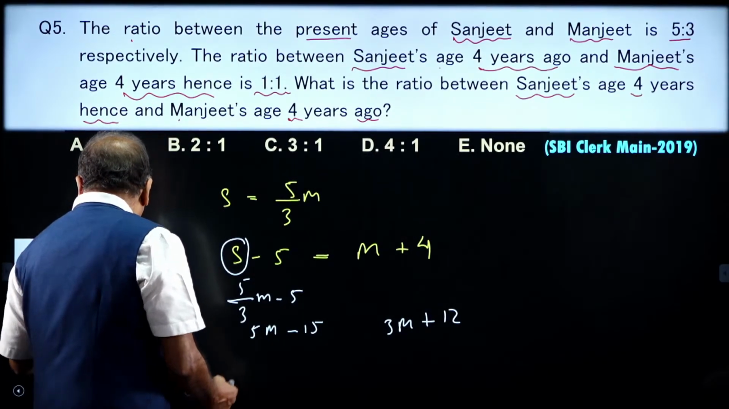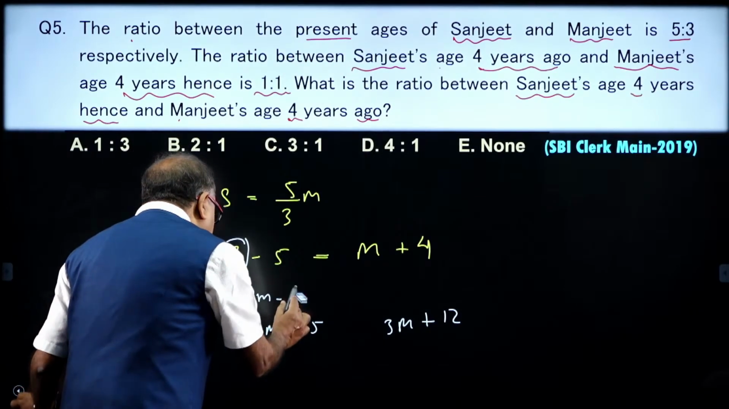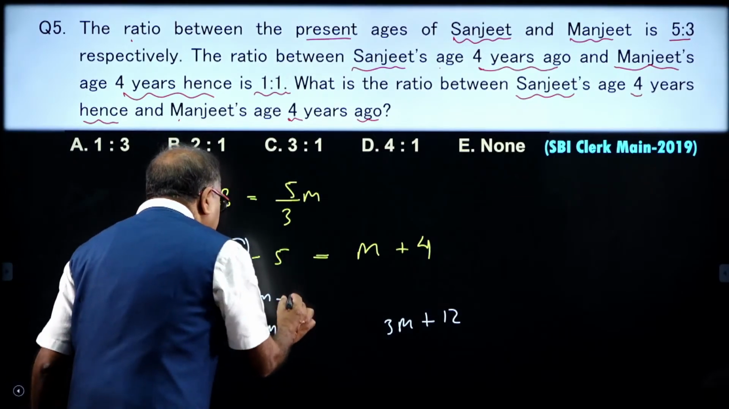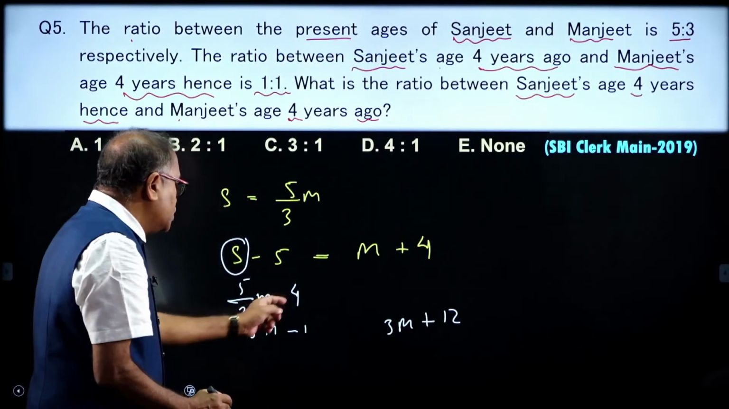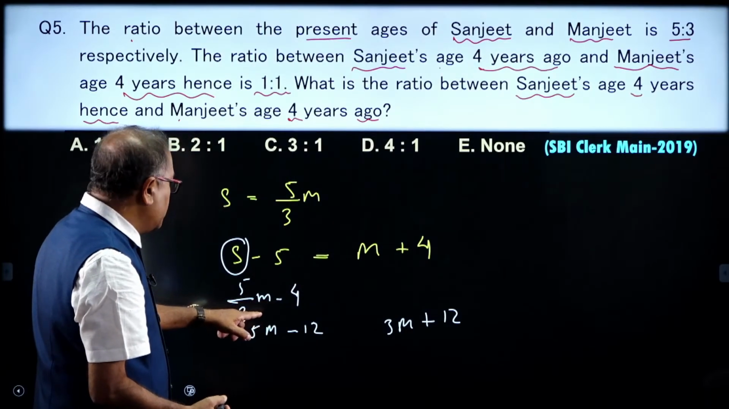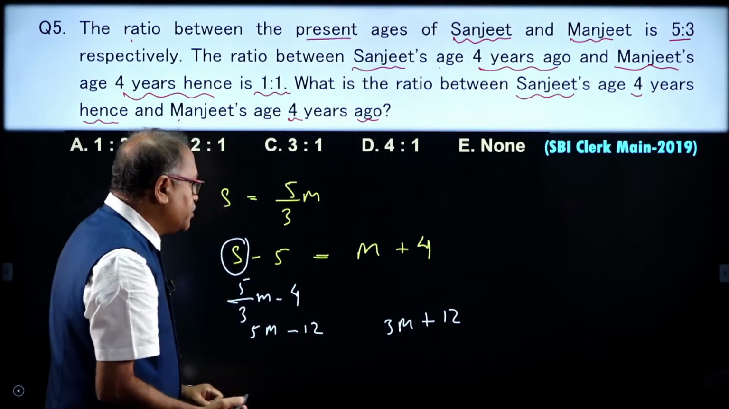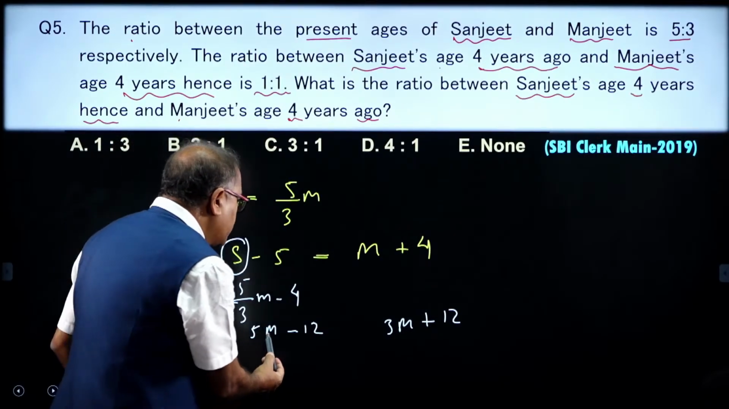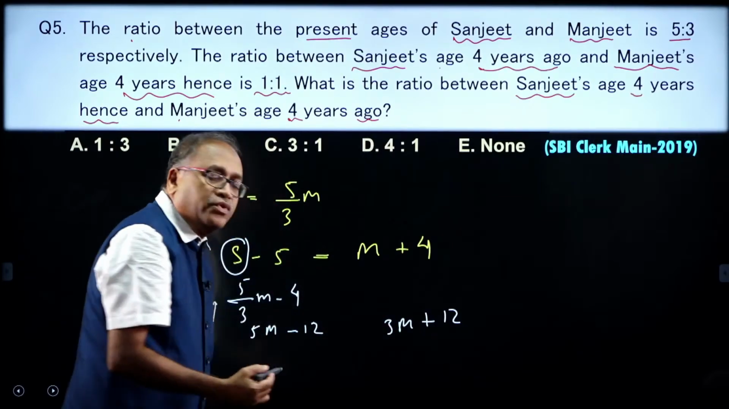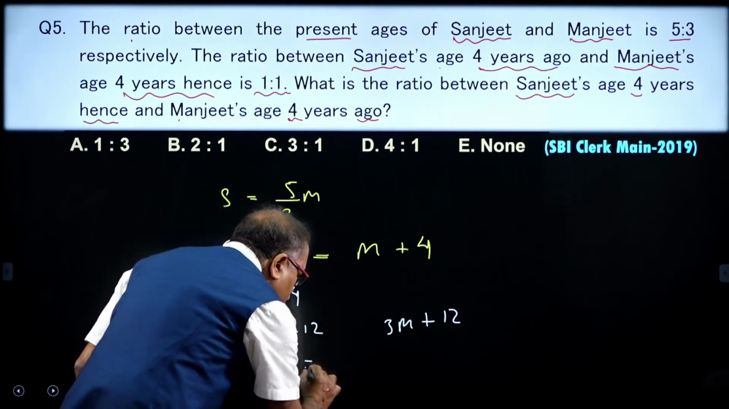Okay, I made a small mistake over here. This is 4 years hence. It is not 5, it is 4 years hence. So, let me write down 4 over here. So, 4 times 3, this is 12, and here it is 3 m plus 12. So, what I am going to get over here is 2 m is equal to 24, then m is equal to 12, m is equal to 12.